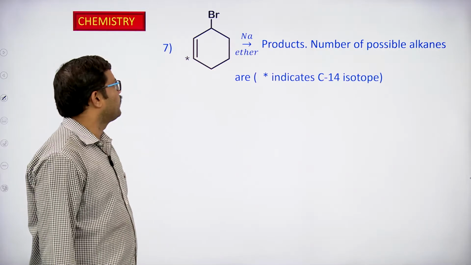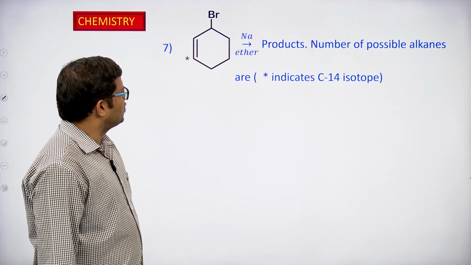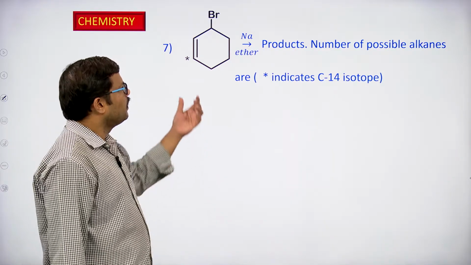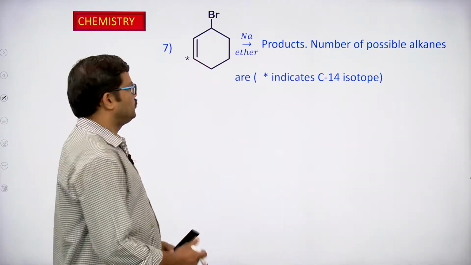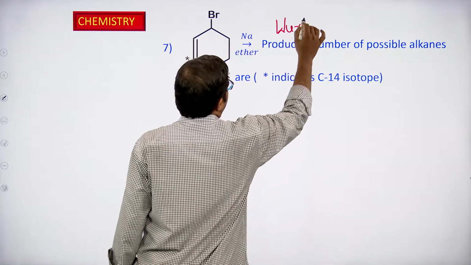Okay. In the last class I think we discussed this one, but we did not give a correct explanation, right? So here it is a Wurtz reaction. It is very simple, an alkyl halide reacting with sodium giving a product. So it is a Wurtz reaction.